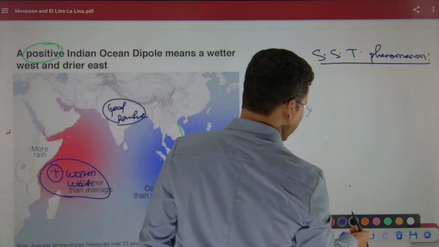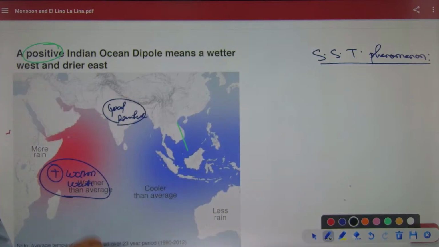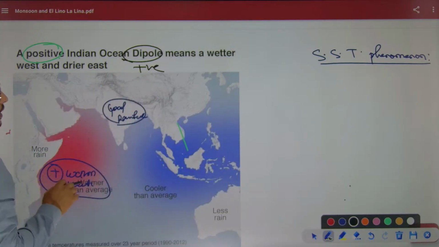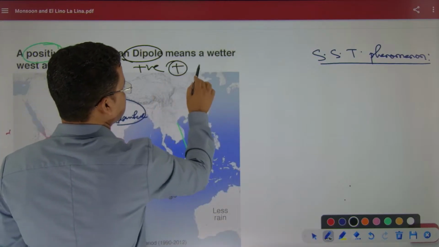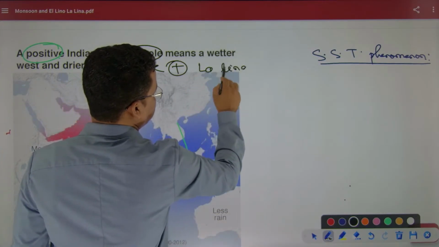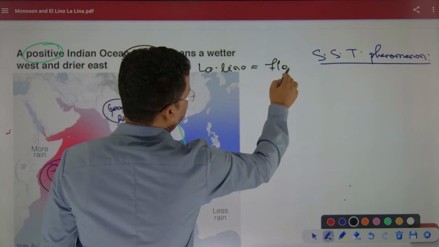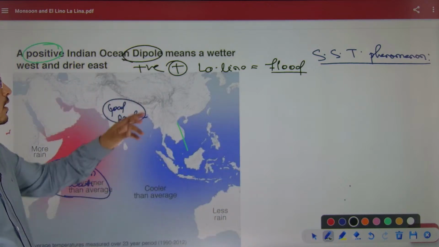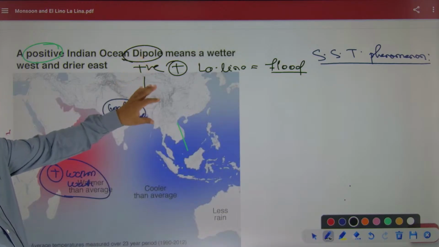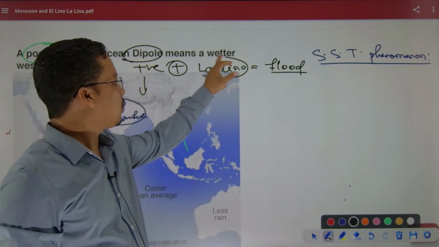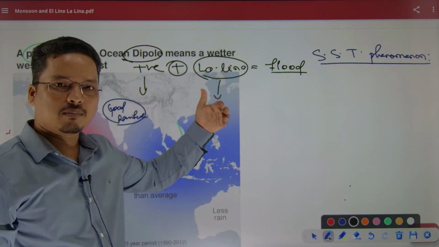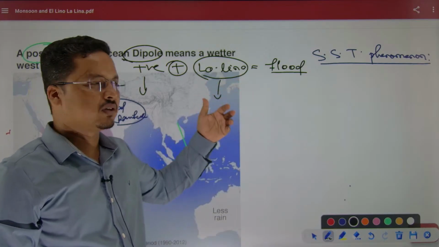Now the point to be noted here: if the Indian Ocean dipole positive phase is going on, and in the meantime La Nina condition is there, that equals flood in India. Why? India will experience heavy rainfall. The positive phase means more rainfall. La Nina also causes rainfall, so it is positive and positive, and India will have flood conditions. There would be more flood conditions in India.